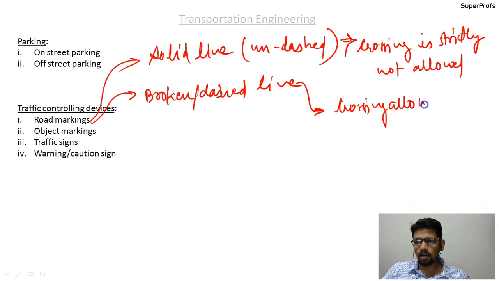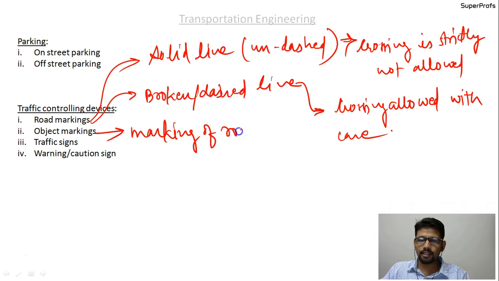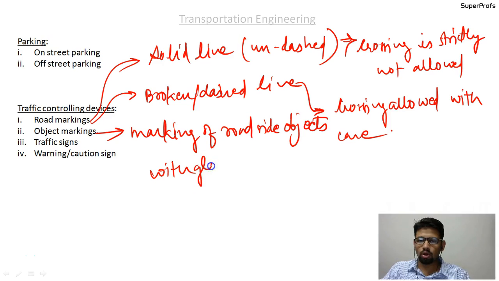Please understand that these are the road markings. The object markings are the marking of roadside objects with glow or highlighters. I will not discuss it, but just make a small note: marking of roadside objects with glow or highlighter.